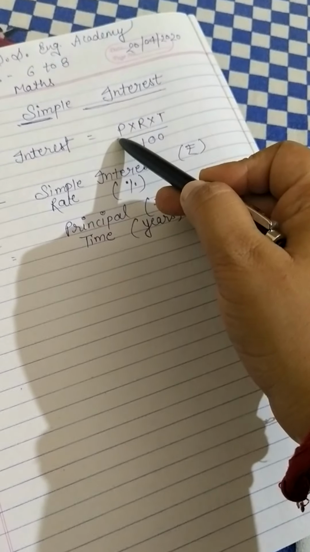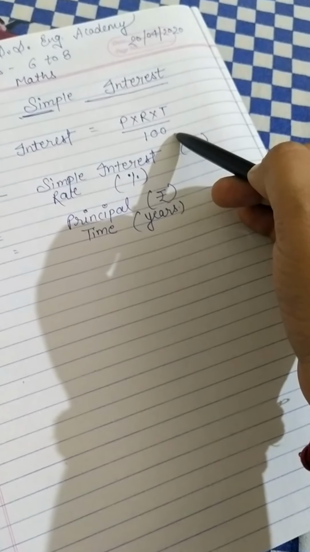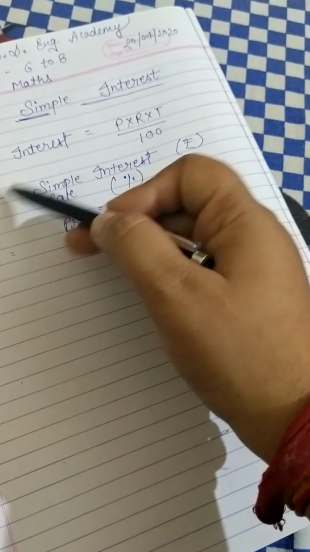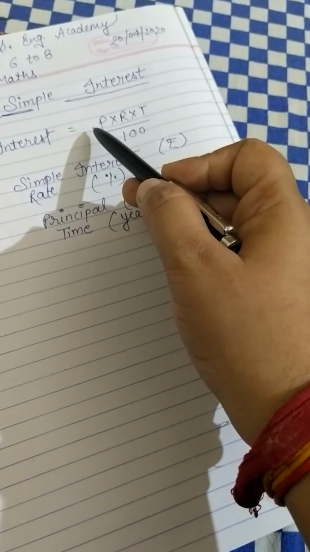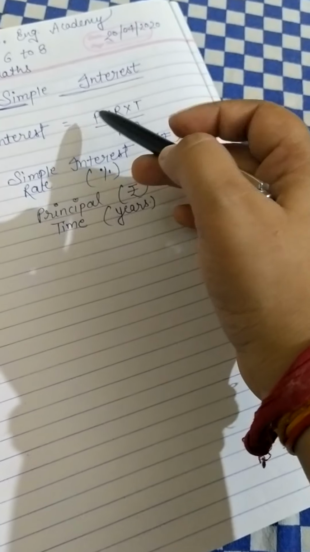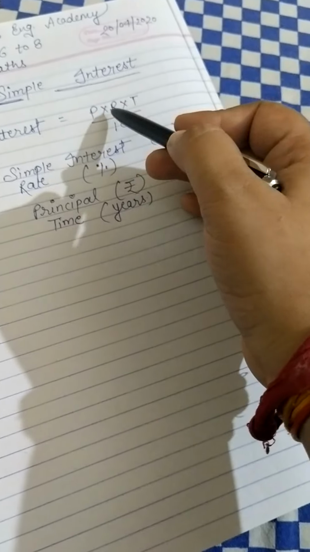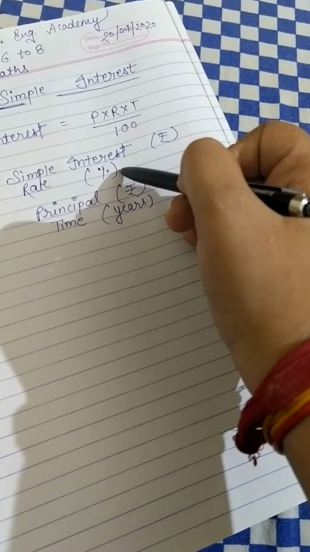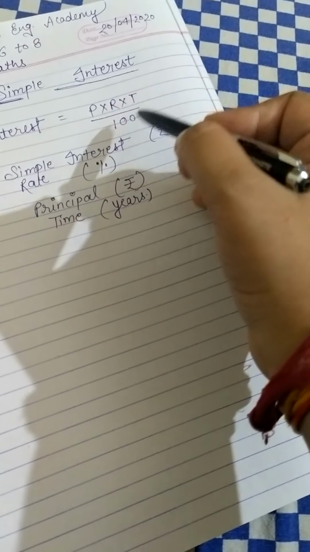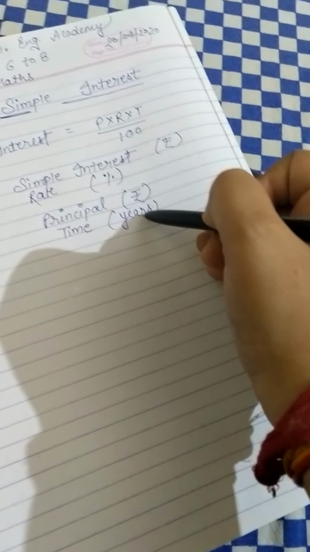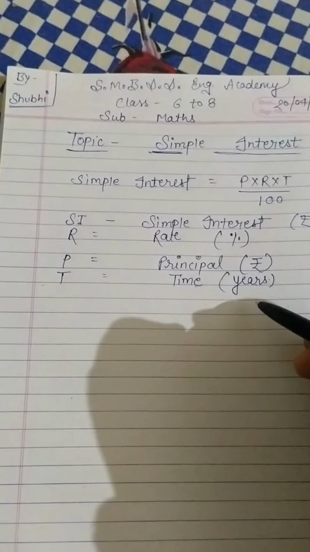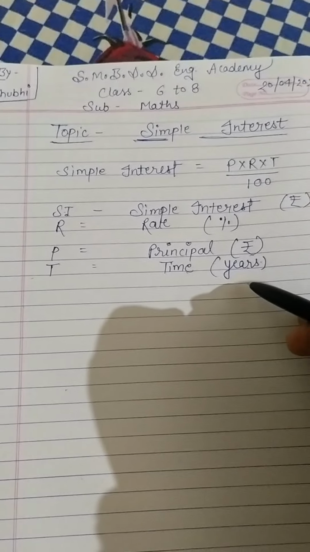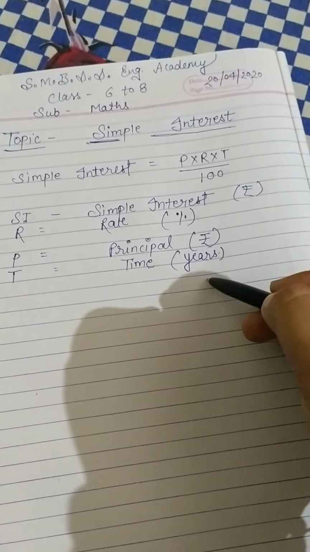The formula of simple interest is P multiplied by R multiplied by T upon 100. Simple interest, SI. P means principal, R means rate, that is always in percent form, T is time, that is always in years. If the time is sometimes given in months and days, we change it into years.